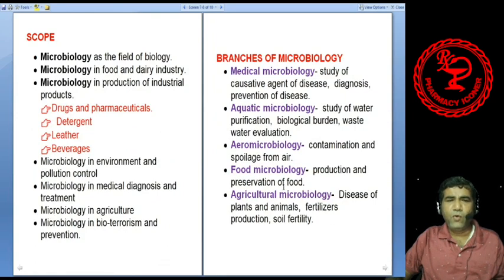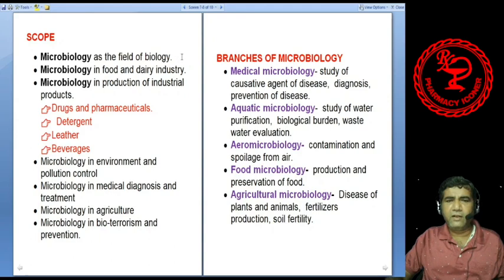So then the scope means what? Not the thing what we can study in microbiology, or where we can apply the knowledge of microbiology in our life. So there is a first thing, microbiology is studied as a field of biology. Previously there were two kingdoms, that is plant and animal. Later the microbes belong to a different type of biological classification.